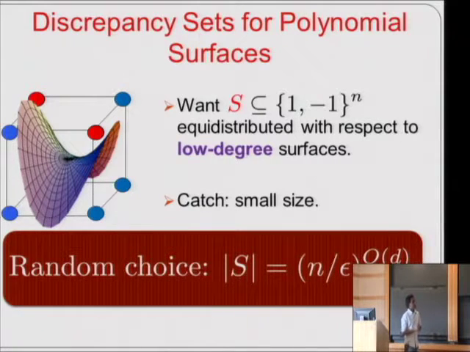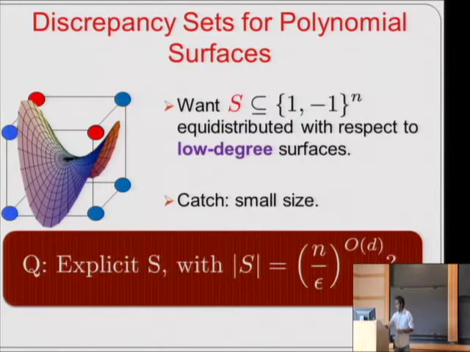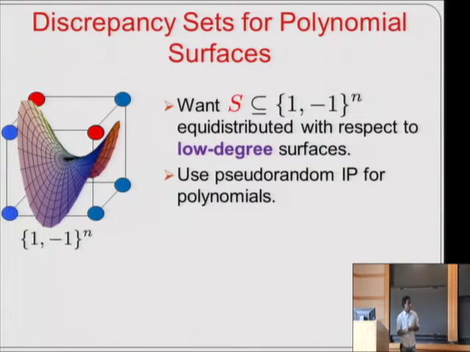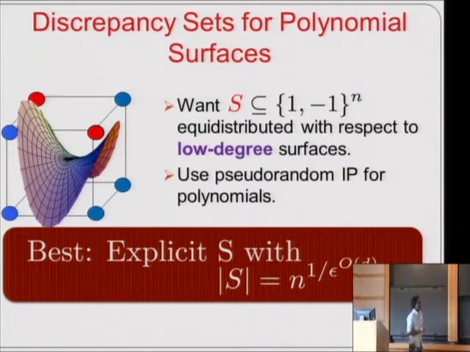And the probabilistic method says that there exist sets which have size polynomial in n and 1 over epsilon. And the main question again is whether or not we can construct such sets explicitly. Give me a succinct description or an algorithm for generating elements of the set S. And just as for the case of hyperplanes, we can use the pseudorandom version of the invariance principle for polynomials to get an explicit low discrepancy set S for low degree surfaces with size roughly n to the some function of epsilon.